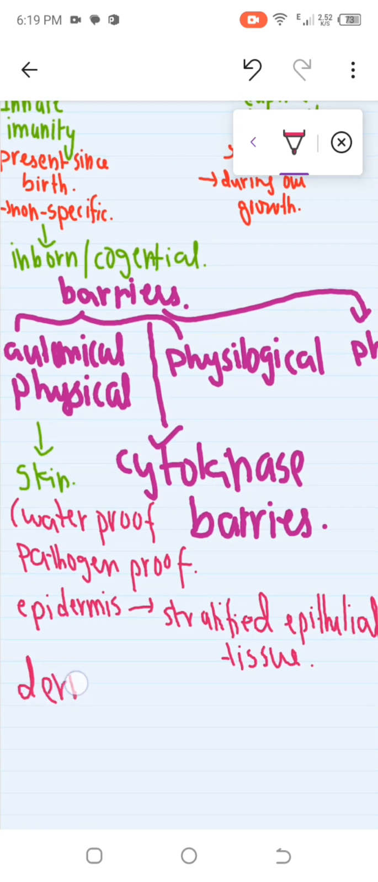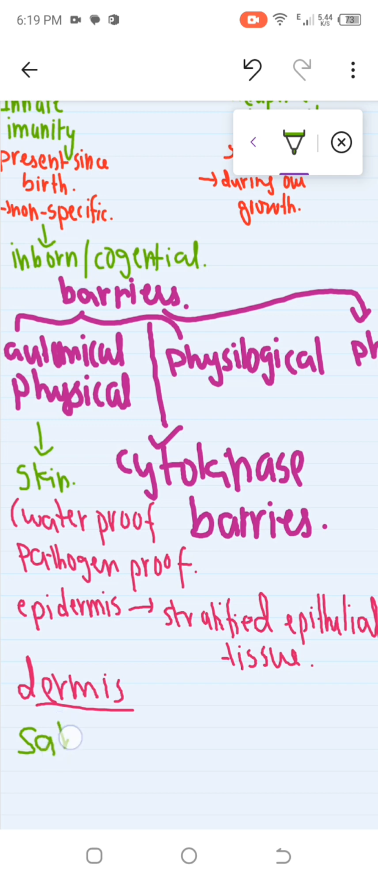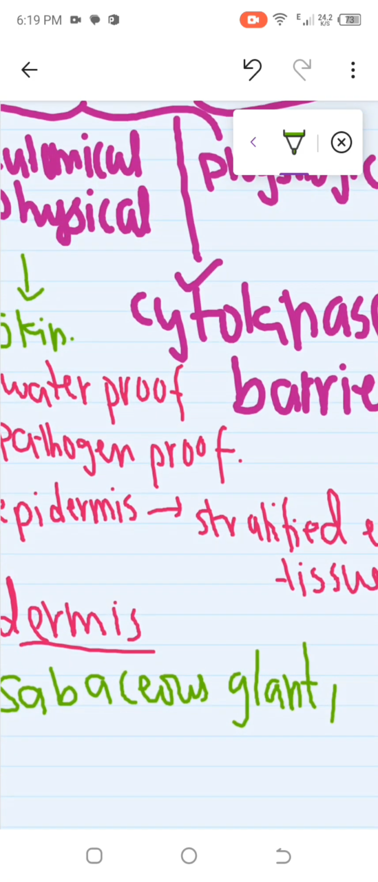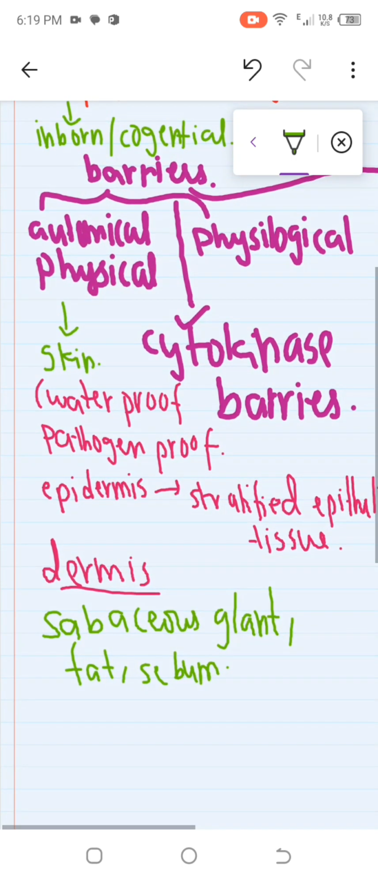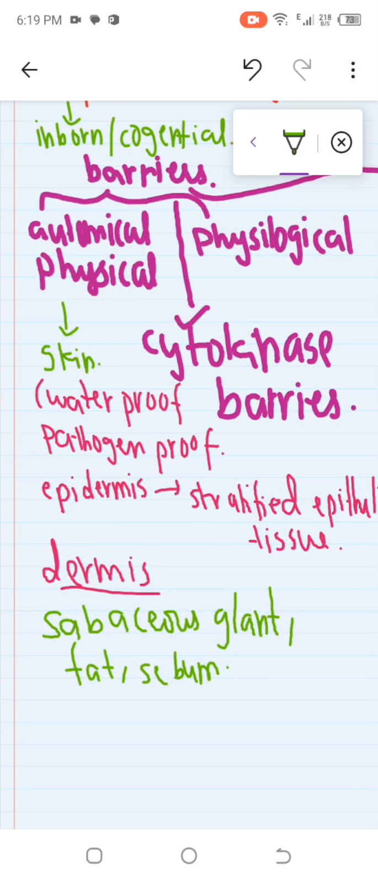In the dermis we have glands, like sebaceous glands, and sebum, which is fat. This sebum is highly acidic, which prevents pathogen growth.